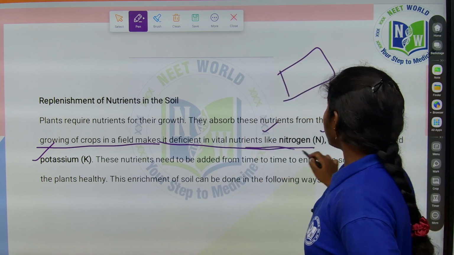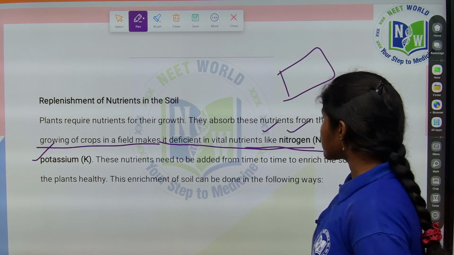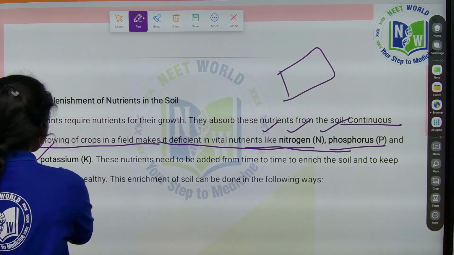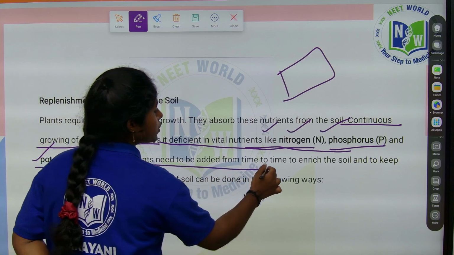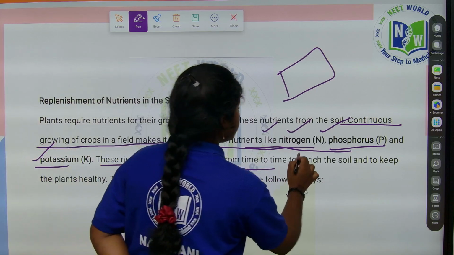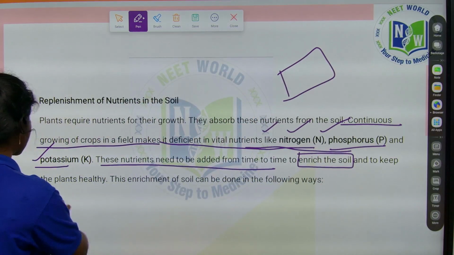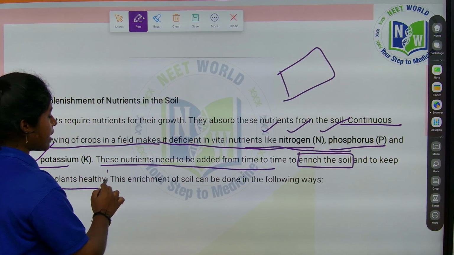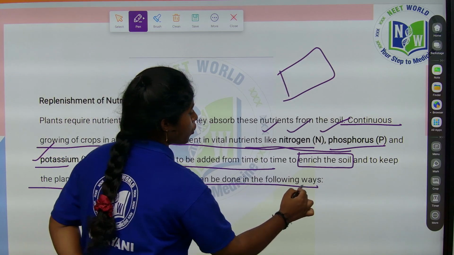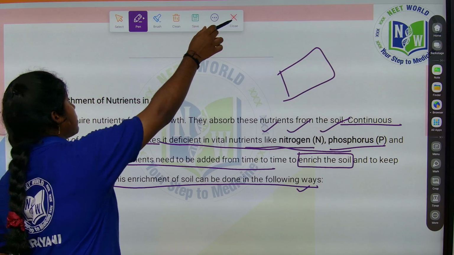So the plants mainly need nutrients like nitrogen, phosphorus and potassium. Okay, these nutrients need to be added from time to time. If the nutrients are added from time to time, then the soil will be enriched with nutrients and keep the plants healthy, right? This enrichment of soil can be done in the following ways: by using traditional methods and by using artificial methods.